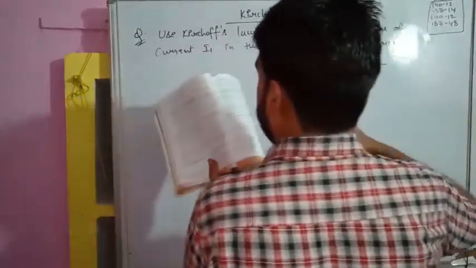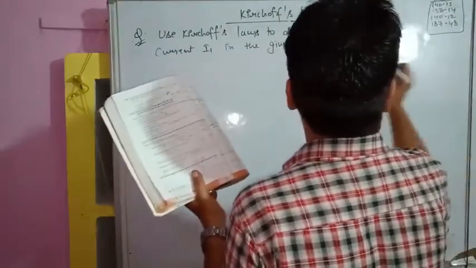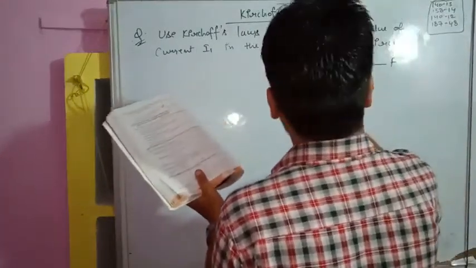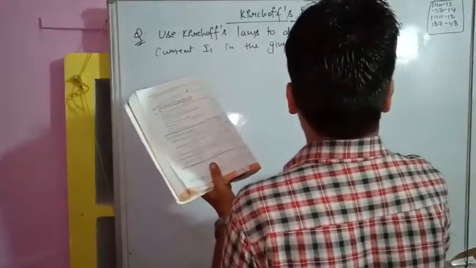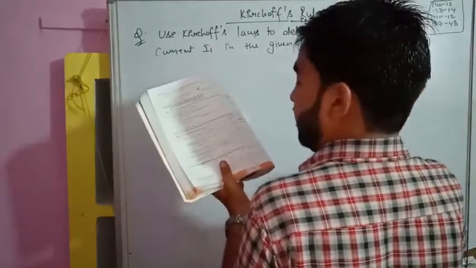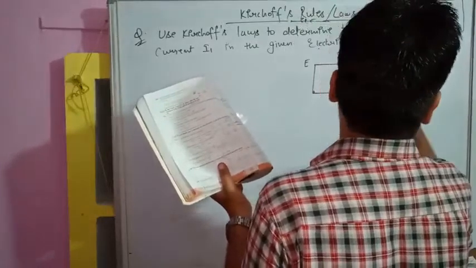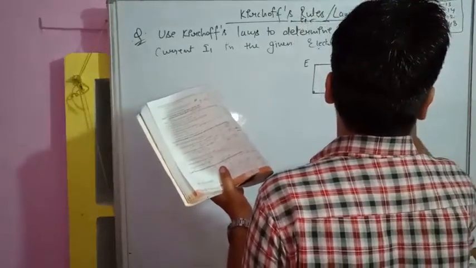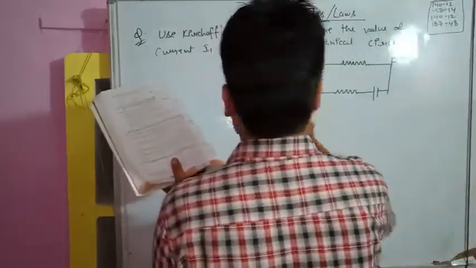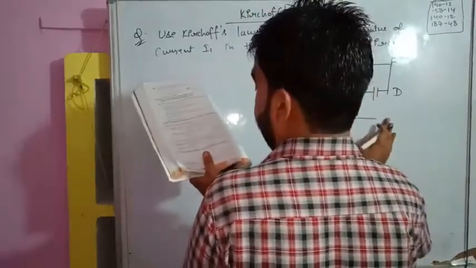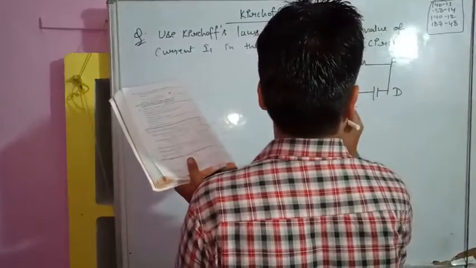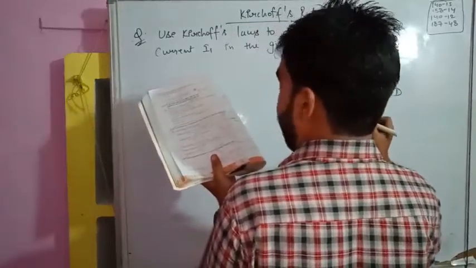One resistance, E, F point, and this point, and there is another resistance. Okay, so it is completed. Point C, point D, and here is another EMF available.